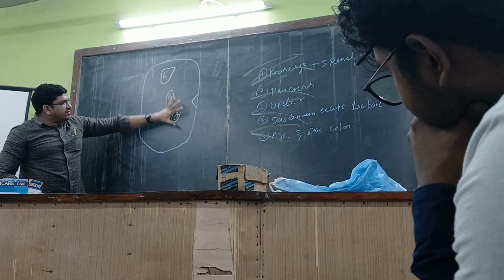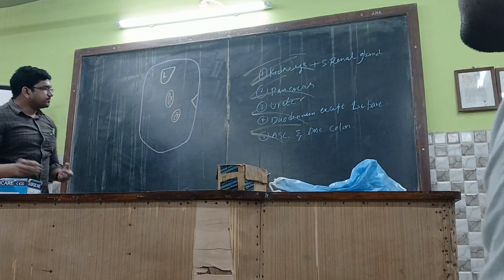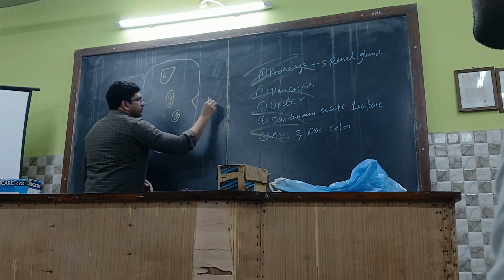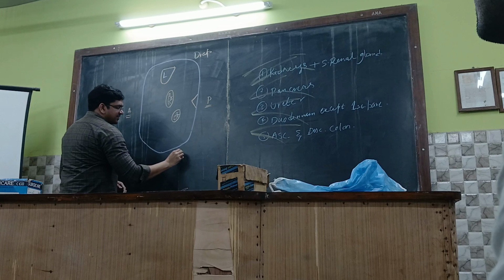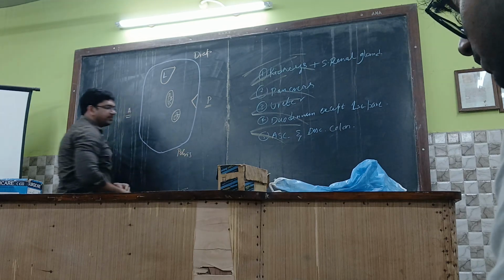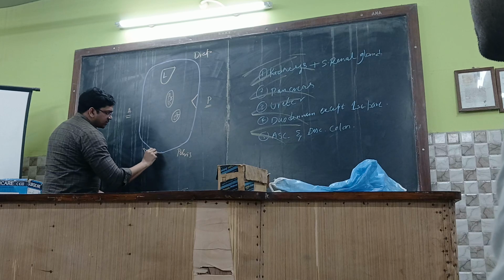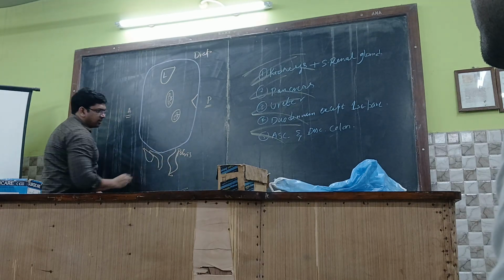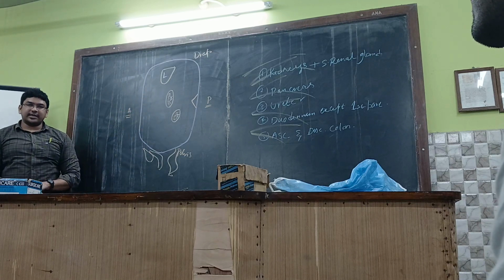Within the cavity, these are the different organs. Let us see that. First of all, this is the anterior aspect of the abdominal wall, and this is the posterior wall of the abdominal cavity. This is towards the diaphragm, and this is towards the pelvis. Here will be the urinary bladder, uterus and rectum. So now we are within the peritoneal cavity.